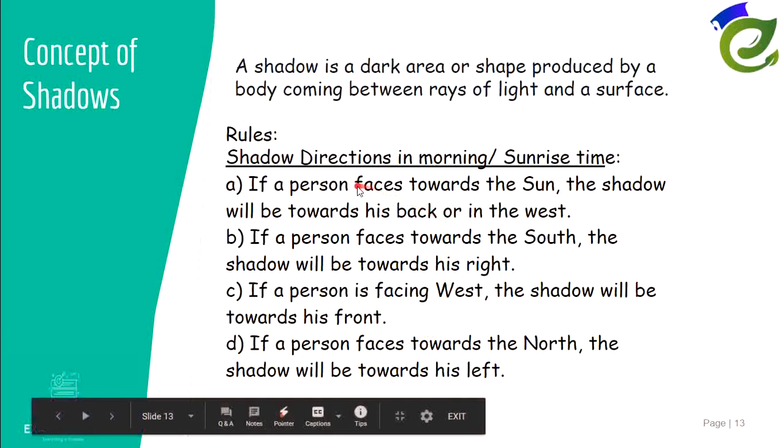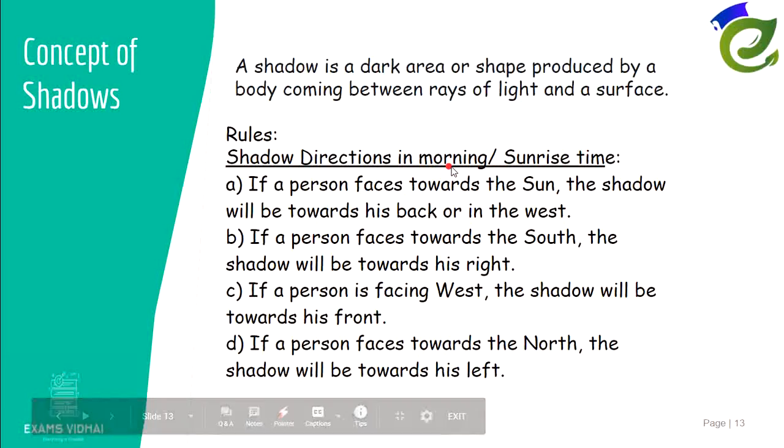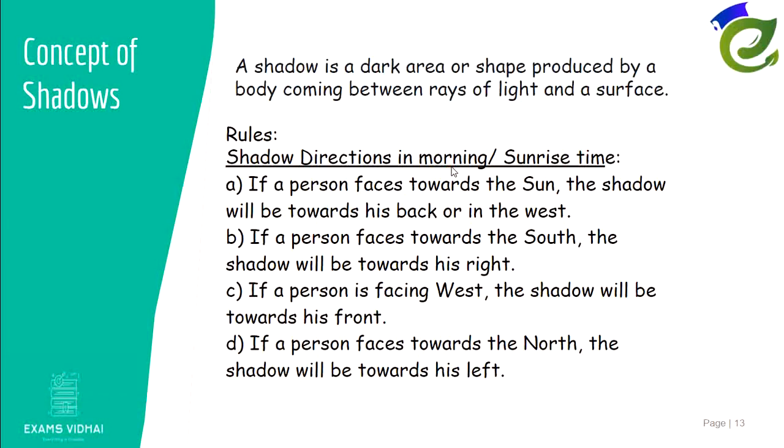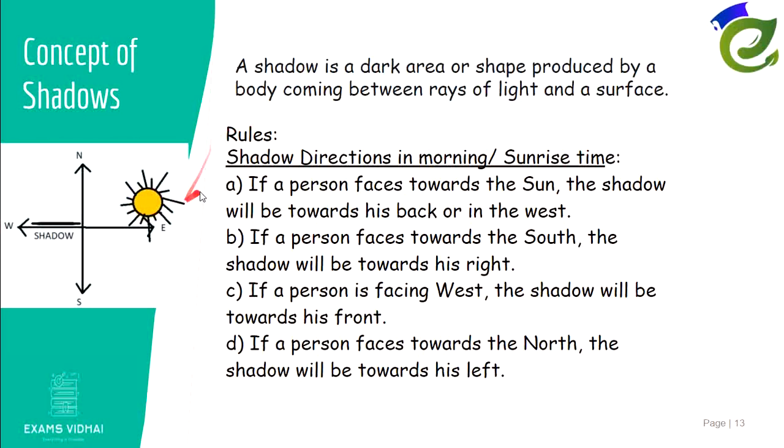Now shadow directions in the morning. Sunrise. So we know from the previous part of the lecture that the sun rises in the east. So during mornings, the sun will be in the east direction. So when the sun is in the east direction, it is very clear that the shadow will be in the west direction. See, the sun is in the east. If there's any object here, the sun rays will be obstructed and they won't be falling in the west direction.